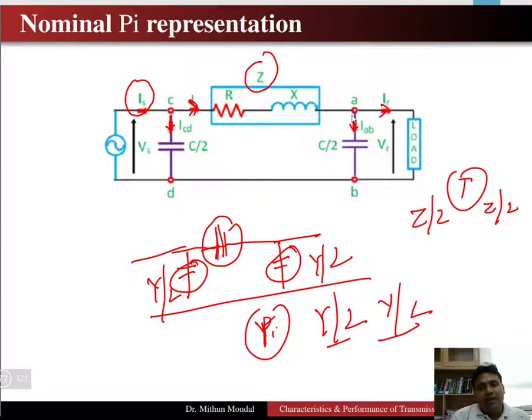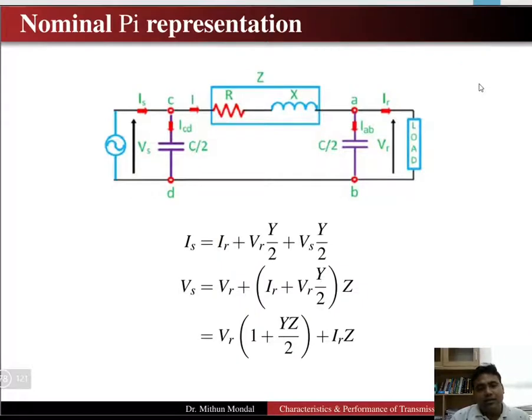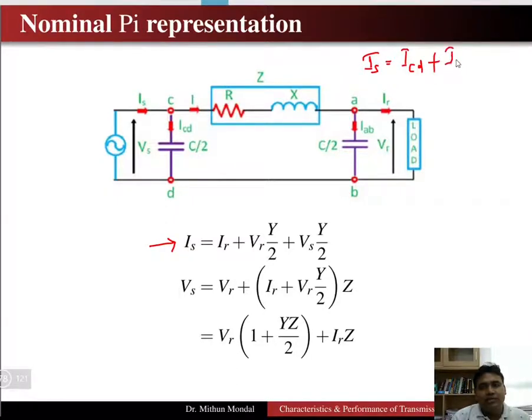So we have a plan to obtain the ABCD parameters of the nominal pi representation. For that we have to write the KVL and the KCL equations. Let us write them first. What is the current Is that we see? The current Is is the current flowing in this capacitor, ICD, plus the current flowing across the impedance, IZ.